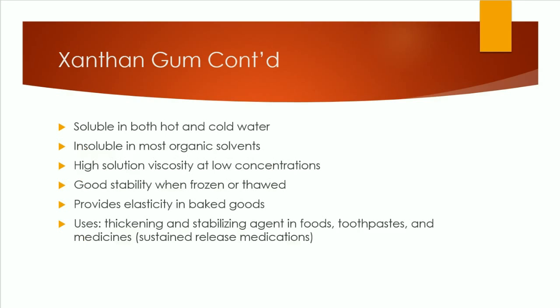The xanthan gum has many pros and positive aspects, such as it's soluble in both hot and cold water. It has a high solution viscosity even at low concentrations. It has good stability when it's frozen or thawed, and it's used in baked goods such as dough to provide the elasticity for it. Some other uses, it can be used as a thickening and stabilizing agent in foods, toothpaste, and even medicines, especially the sustained release medications.